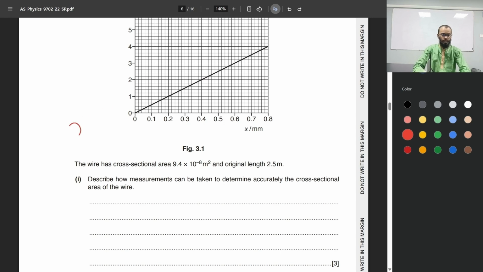So use a micrometer screw gauge to measure the diameter of the wire at multiple points along its circumference. So if this is the cross-section of the wire, you determine using a micrometer screw gauge the diameter along one point, along another point over the circumference, and basically multiple points along the circumference. So you have multiple values of diameter like that. You take all those values and then average them to find the average diameter, and then apply the equation pi times r square, or pi times d over 2 whole square, which gives you the cross-sectional area.